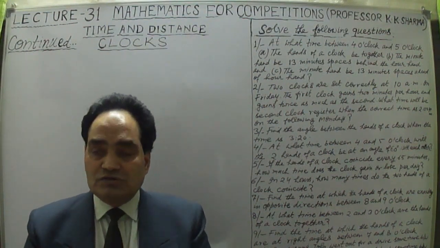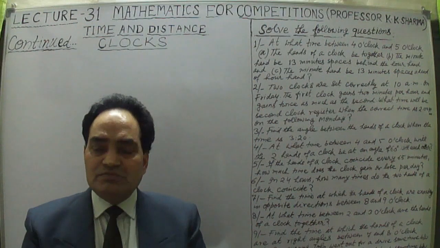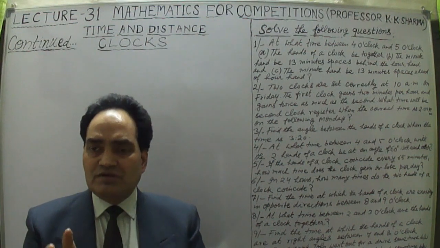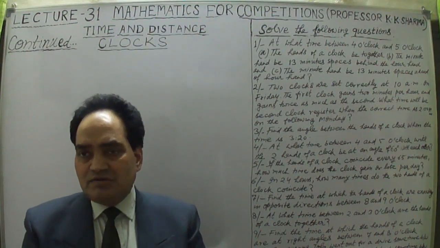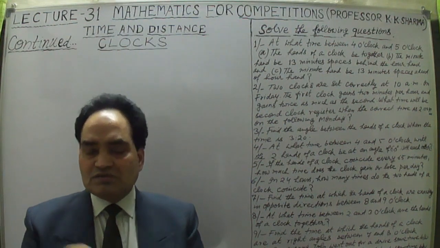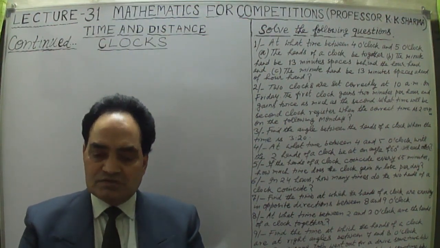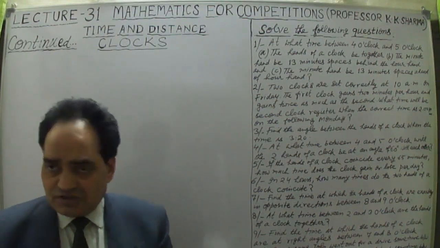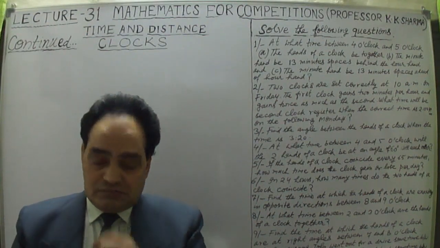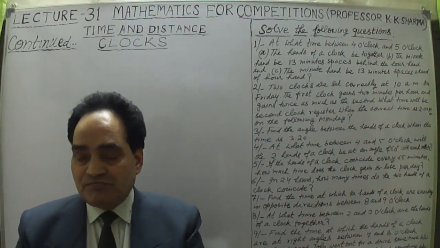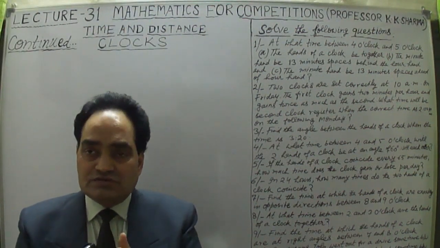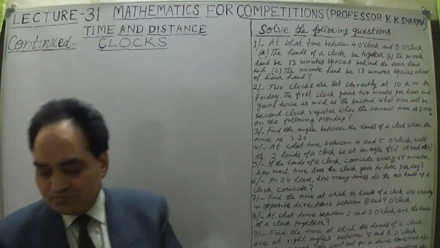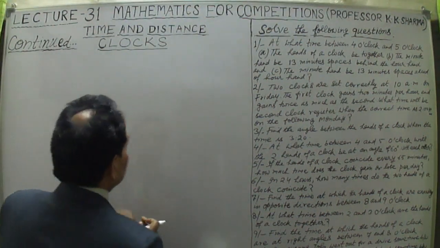The questions on clocks are very peculiar. They are mostly repeated question types, and they are symptomatic. The symptom is that either the angle between the two hands is asked, or the time at which the angle between them will be this much, 60 degrees, 90 degrees, 20 degrees, whatever. Now first let me define the process and how we calculate these questions. What is the difference between the two hands, the minute hand and the hour hand? What is the difference of angles, and what is the difference of time?